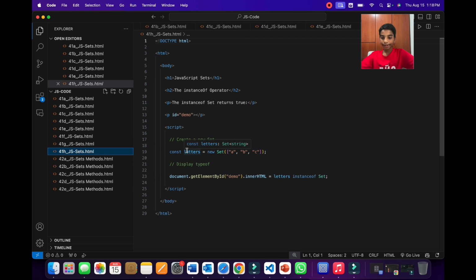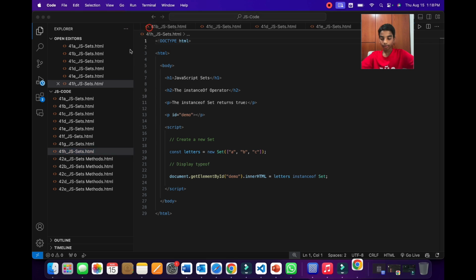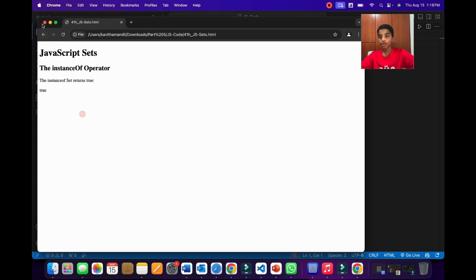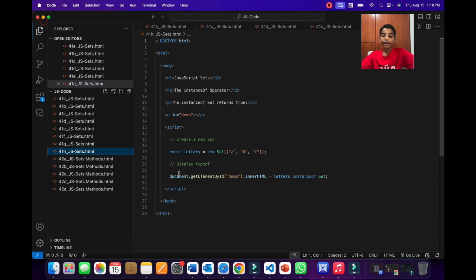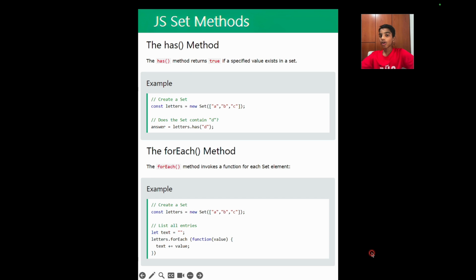As you can see over here, we have the same set, and over here we're writing letters instanceof Set. So now when we run this using Chrome, as you can see, it will give true because letters over here is a set. So now let's go back to the PPT to learn more. So we're going to go to our second topic about JavaScript Set methods. The first method is the has method. The has method returns true if a specified value exists in a set.